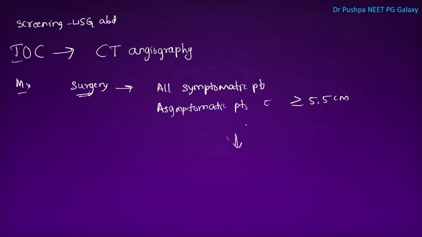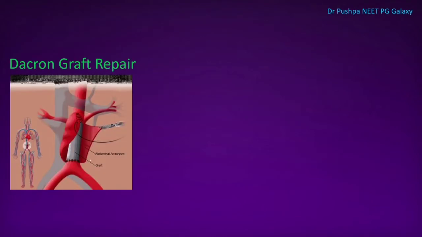There is something called Dacron graft repair. In this image you can see the graft here. You can see here it is an abdominal aortic aneurysm. There is dilatation of the localized segment of the abdominal aorta.